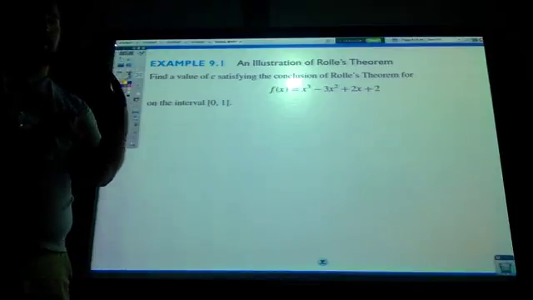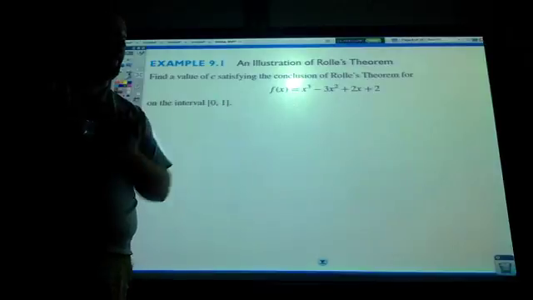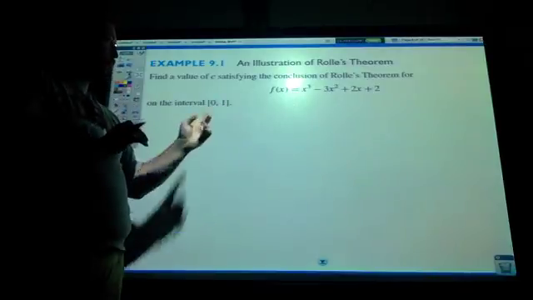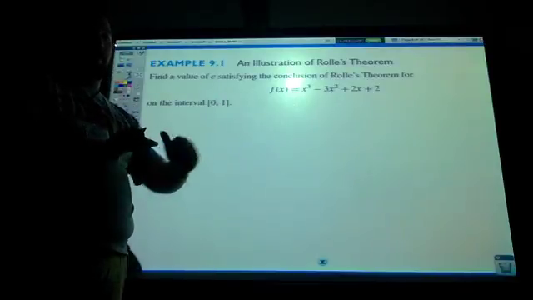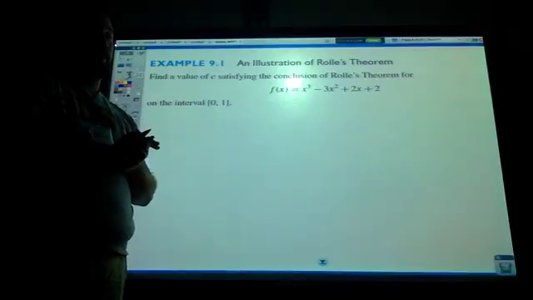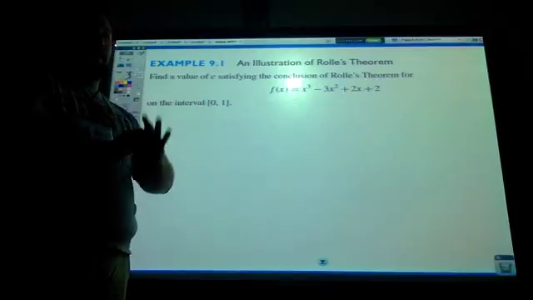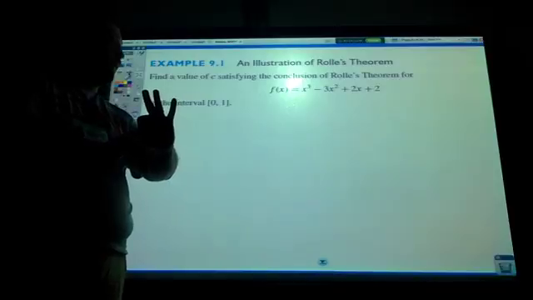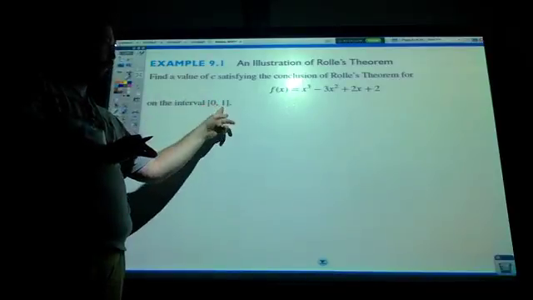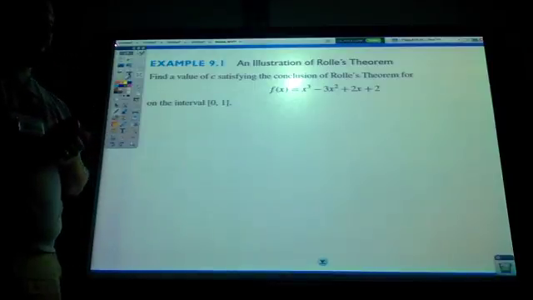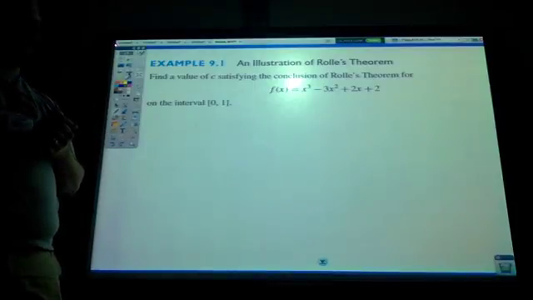Condition number 1, it has to be continuous between 0 and 1. 2, it has to be differentiable between 0 and 1. And 3, the most important one, if there's one more important than the other, is if you plug a 0 in and you plug a 1 in, you get exactly the same thing.